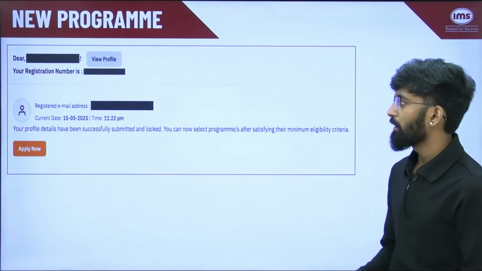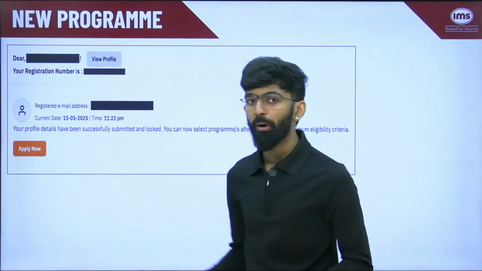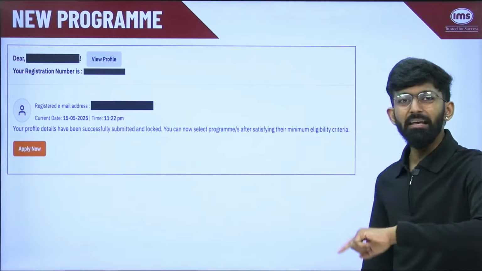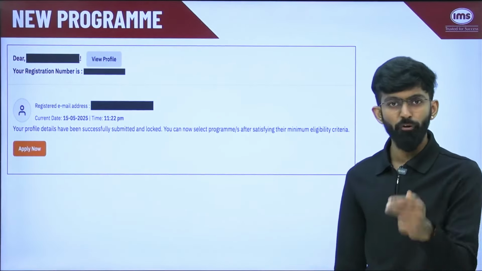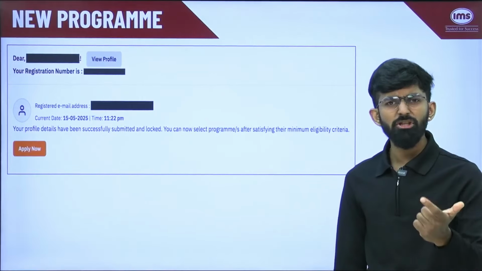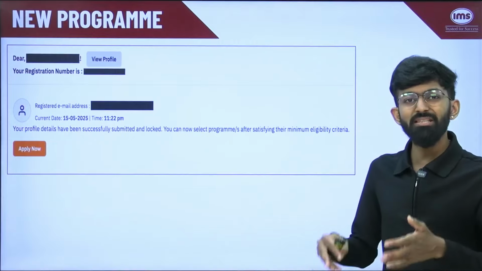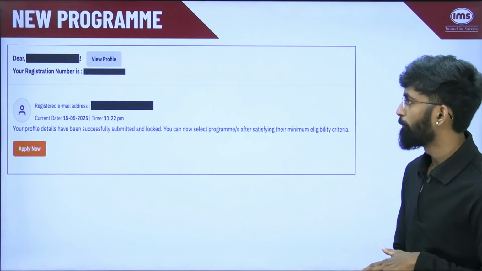To do that, when you will reach your home page, there will always be this yellow button of apply now available. You can click on that and again repeat the entire process of applying. While doing this process for the second time, your 10 details, your 12 details, even your mark sheet will already be uploaded. So you just need to click on next, review, and then submit the entire form.